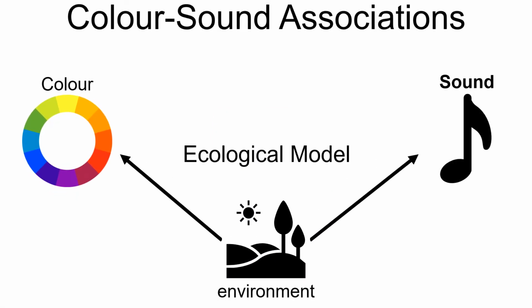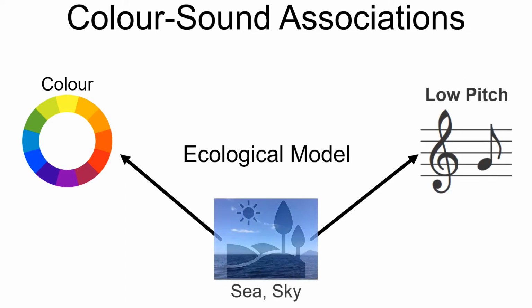Analogously, we investigated whether associations with objects in the environment could predict color-sound associations. For example, people might associate blue with a low pitch because they associate the sea and the sky with both a blue color and a low pitch.